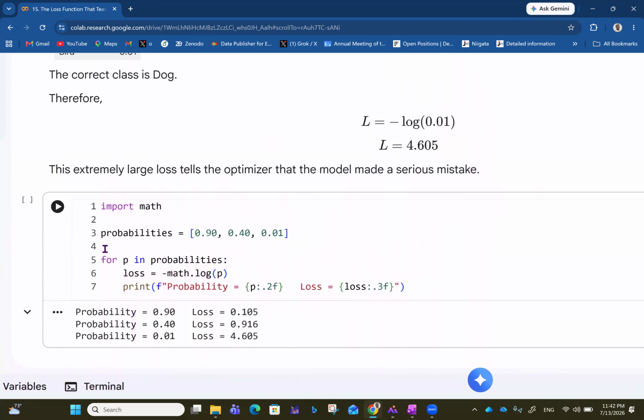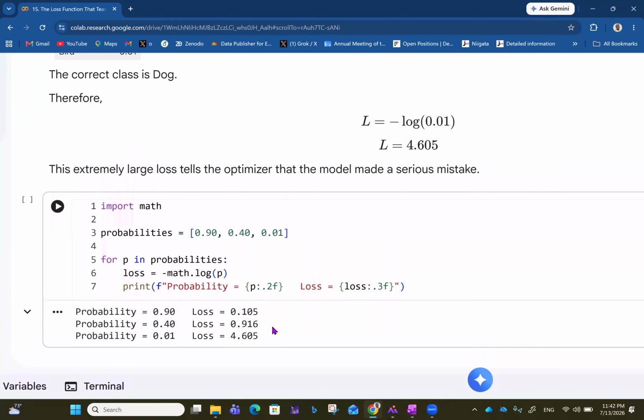So for each of the probabilities, line 5 says for p in probabilities in this list, the loss is minus log p. Of course, you can only get log from the math library. That's why we have minus math.log p. Then you print the probability to two decimal places, and then you print the loss also. So probability 0.9, the loss is 0.105, like we got before.